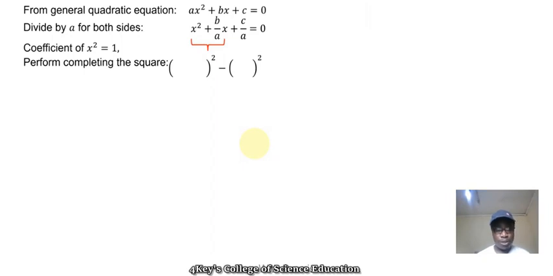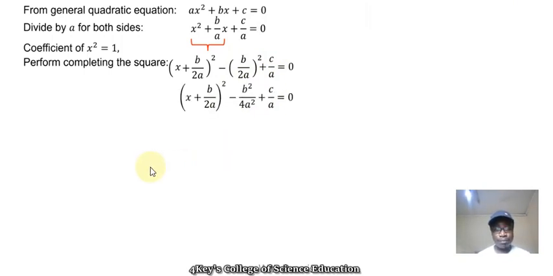And remember what to put inside the brackets. x, now I have b over a, is my b. So I have b over a, but remember you have to divide your b by 2. So it becomes b over 2a squared. Now I do the same here, it becomes b over 2a squared plus my constant c over a. I move to the next stage where I can simplify here to get minus b squared over 4a squared plus c over a, my constant.